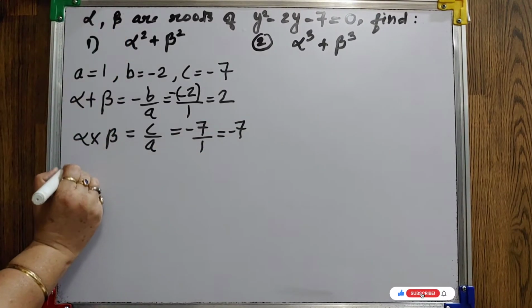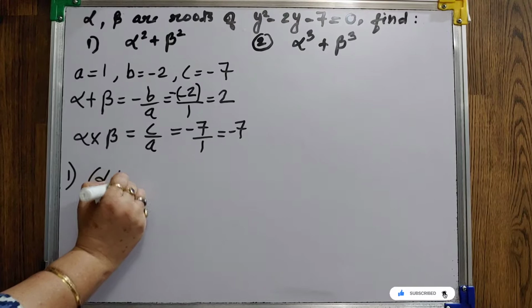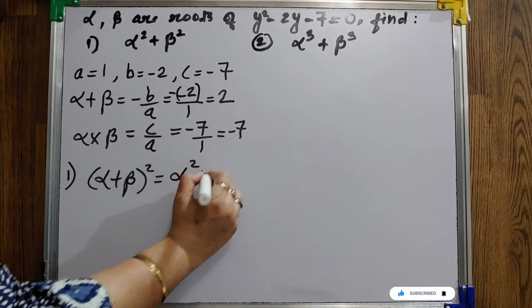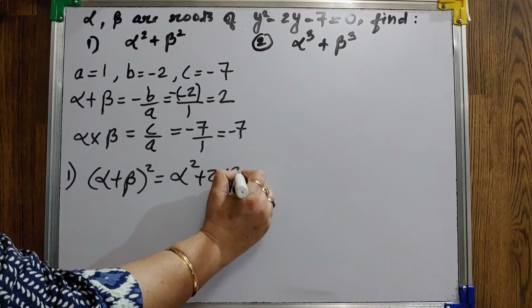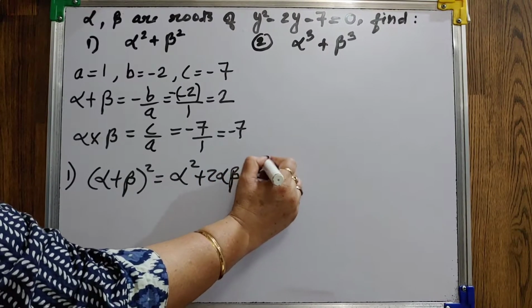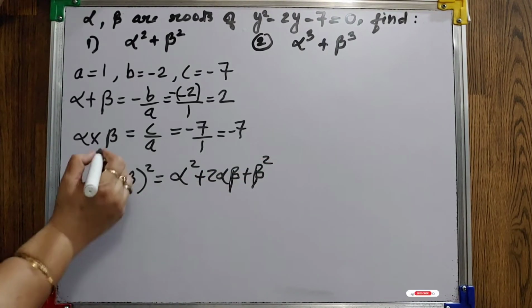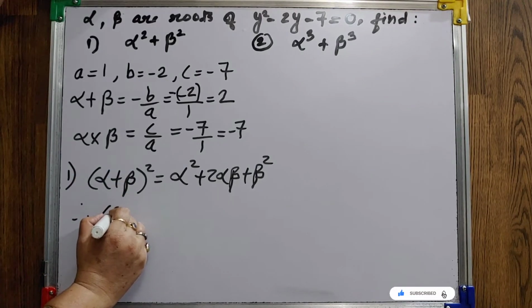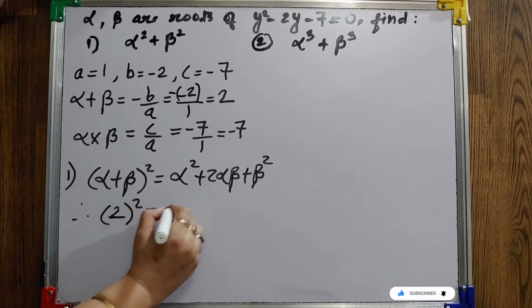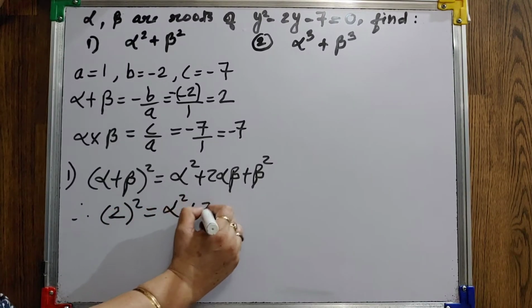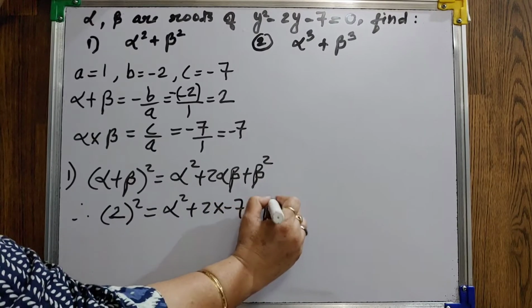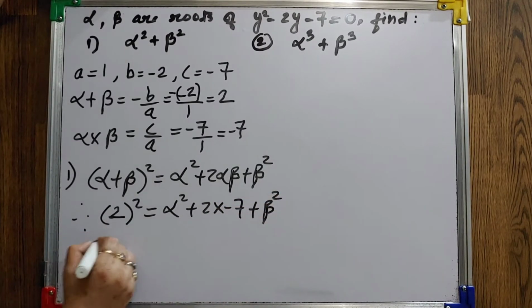Now we will find out the first one. You know alpha plus beta the whole square is alpha square plus 2 alpha beta plus beta square. Now substitute the values. It is 2 square, alpha square we don't know, alpha beta is minus 7. 2 square is 4.